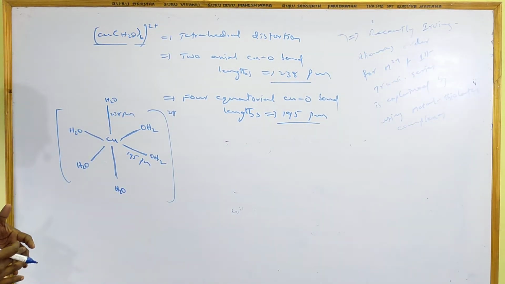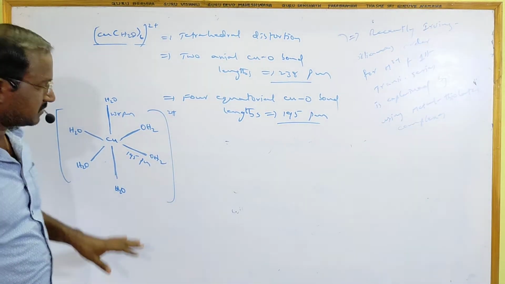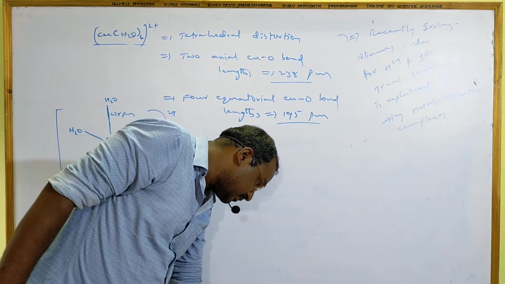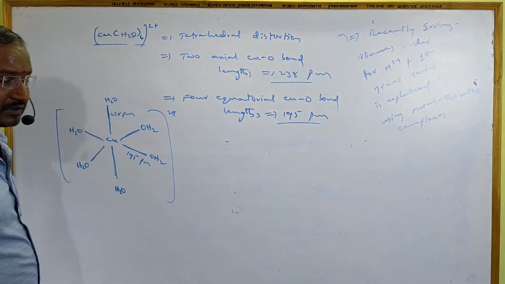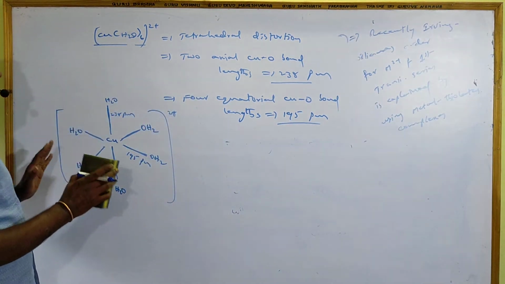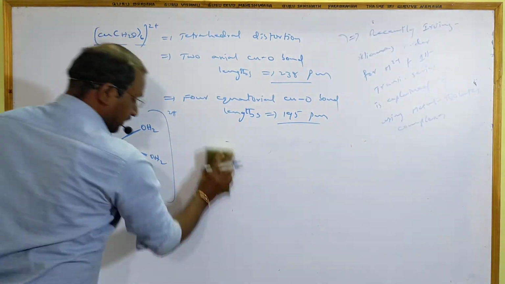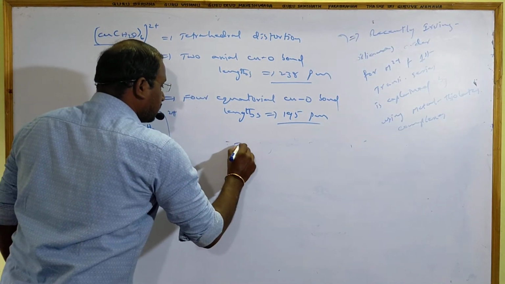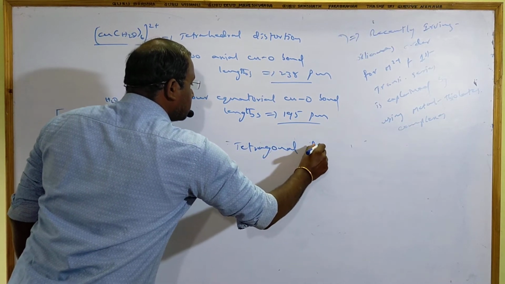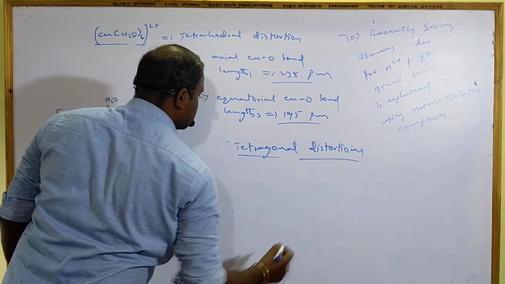So this is called tetragonal distortion, and tetragonal elongation is there along with it. We call it tetragonal elongation because elongation is happening. Tetragonal compression is also possible. There are two types of distortions. Next I am going to explain tetragonal distortions. Distortions means what? Disturbance in the structure.